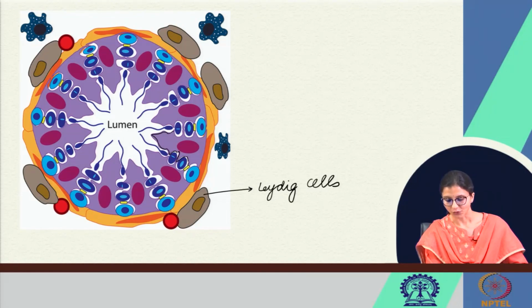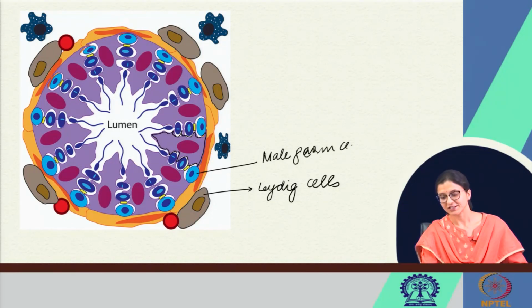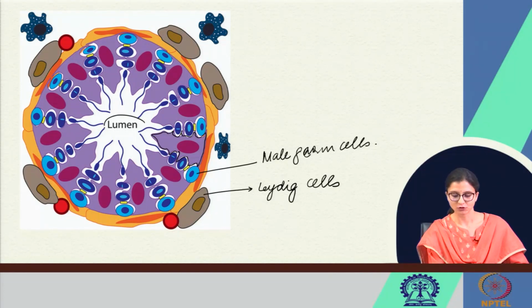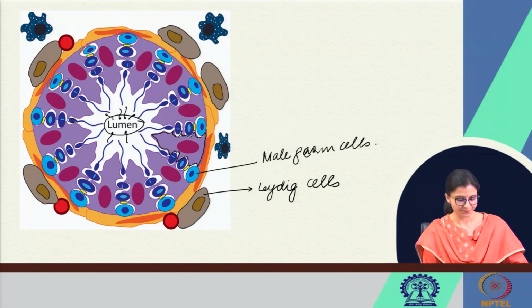They are present within the seminiferous tubules, and these blue colored cells are the male germ cells in different stages of development, and this is the lumen which will contain the spermatozoa, right. First the tail gets dislodged, then the head of the spermatozoa into the lumen.